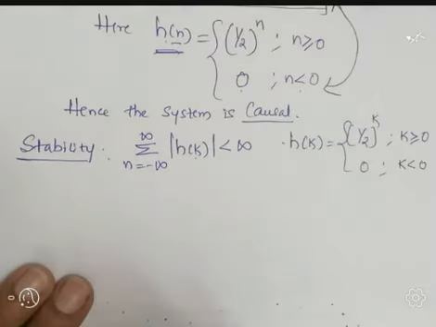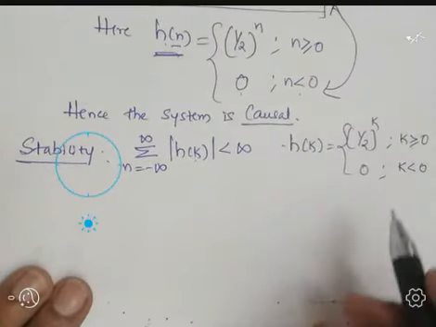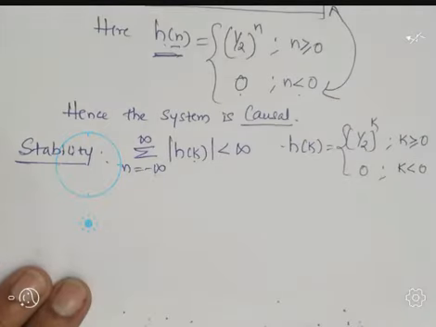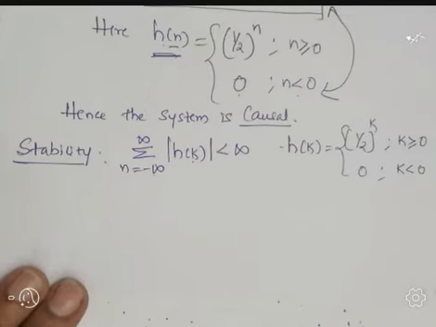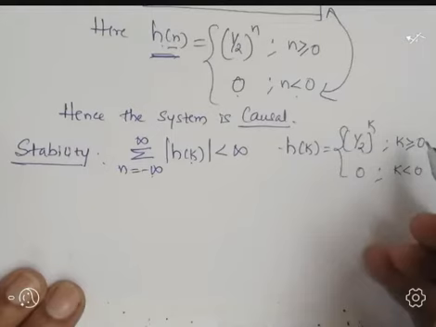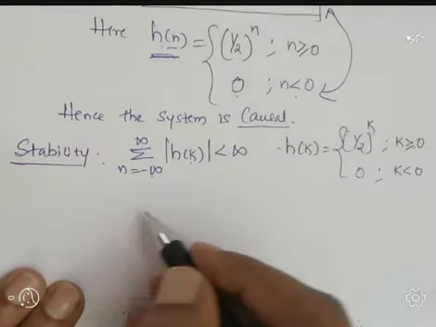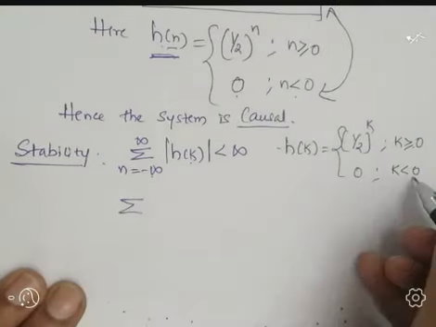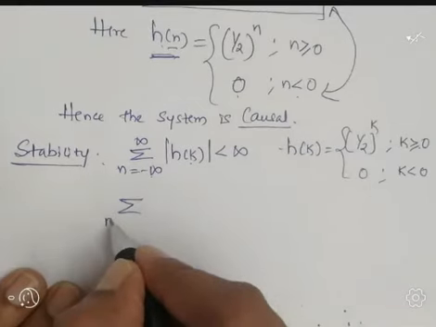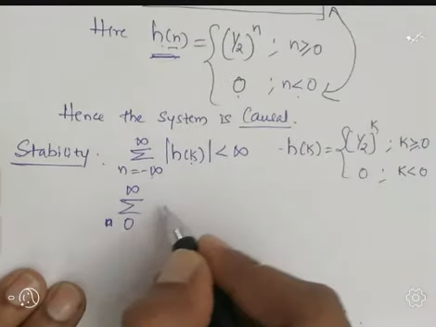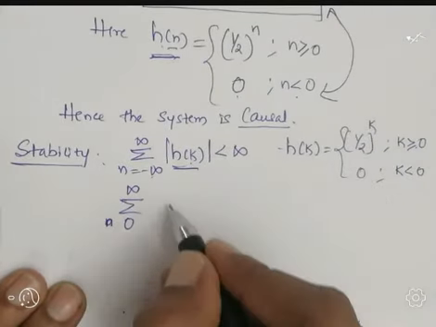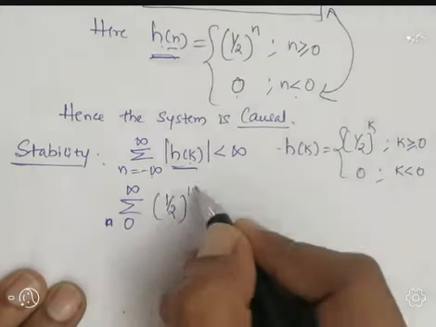So let us substitute. Instead of writing minus infinity to plus infinity, because for k less than 0 it is 0, I am going to write the limits straight away from 0 to infinity, of 1 by 2 to the power k.